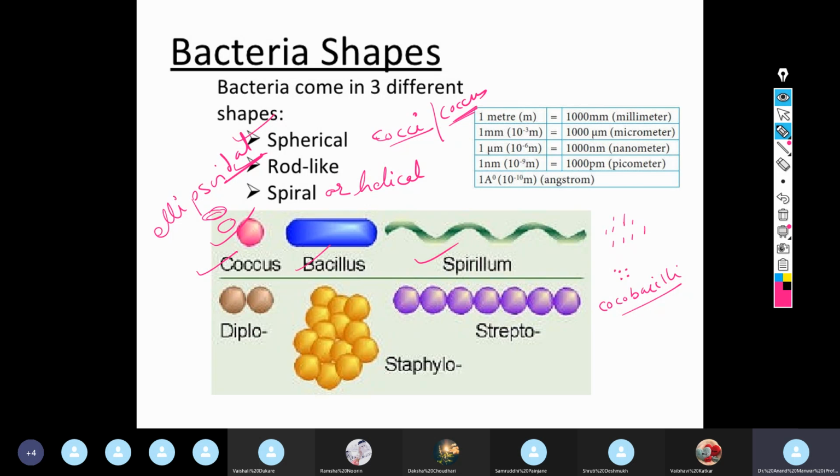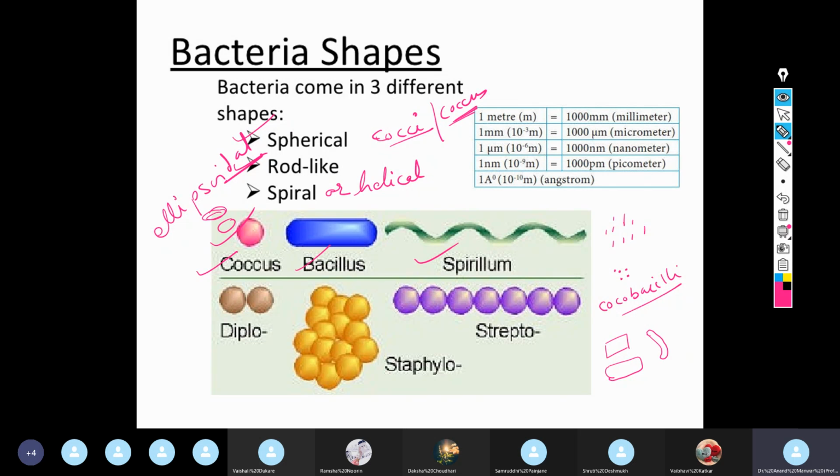Some will have a flat end like this, some will have a round end like this, and some will have a cigar-shaped, slightly curved end. Like this. So variation is there in the ends of the rod, right?